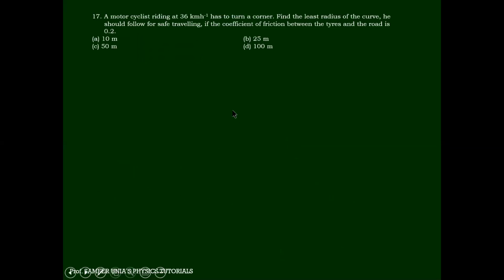Question number 17 पर आता है. A motorcyclist is riding at 36 km per hour. So velocity is 36 into 5 by 18. That is 10 meter per second. Find the least radius of curve R he should follow for safe driving if the coefficient of friction mu is 0.2.